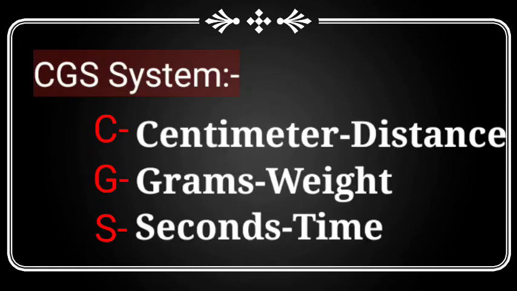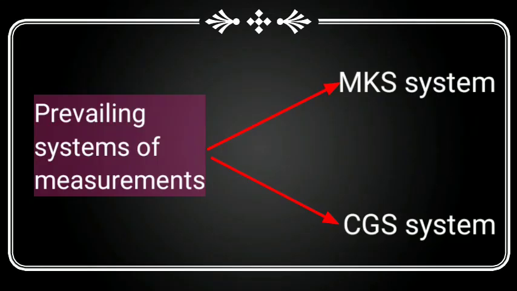As the name indicates, in this system, distance is measured in centimeters, mass is measured in grams and time is measured in seconds. In these measuring systems, distance, mass and time are considered as basic quantities and are used to measure all the other quantities.